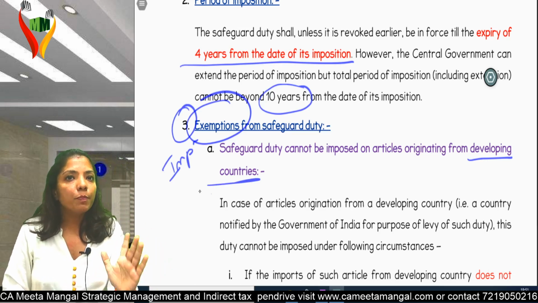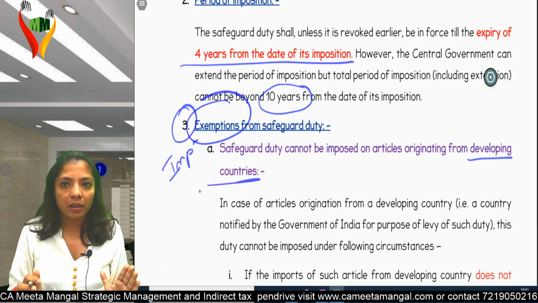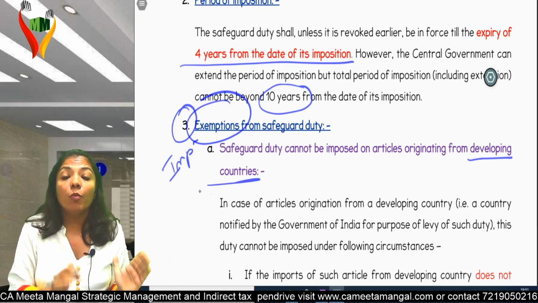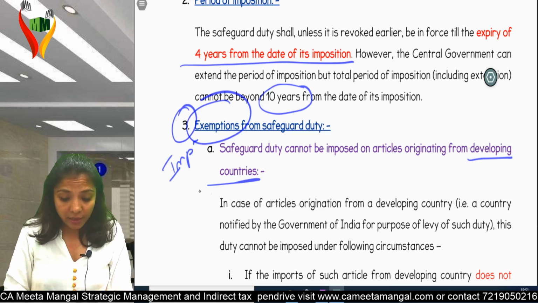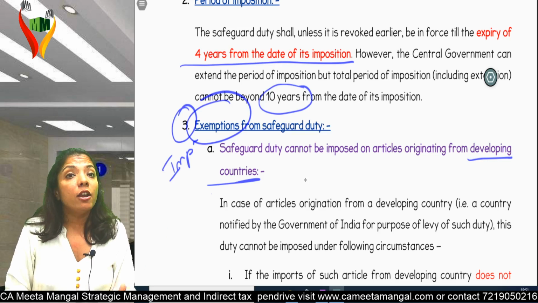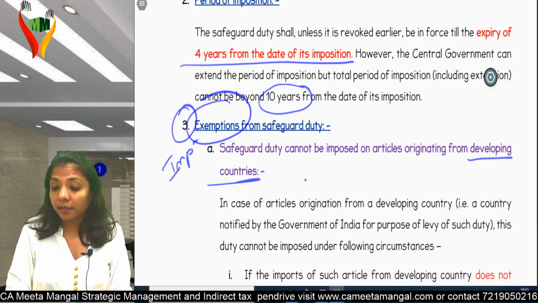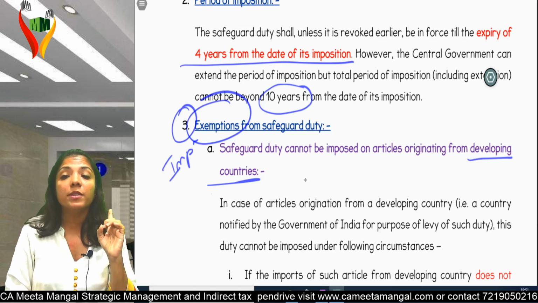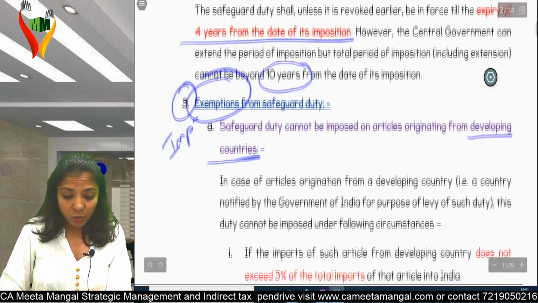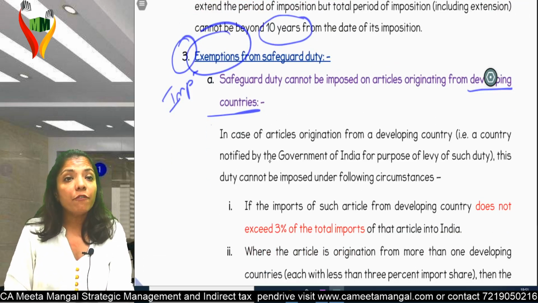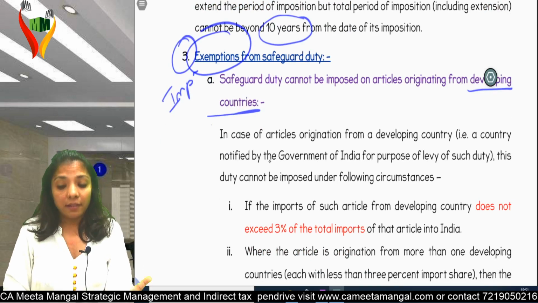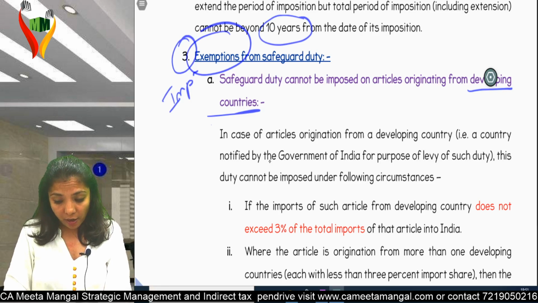Now, as per you and as per me, no developing countries. As per them, which country they have declared as developing country. So safeguard duty cannot be imposed on articles originating from a developing country, that is a country notified by the government of India for purpose of levy of such duty.